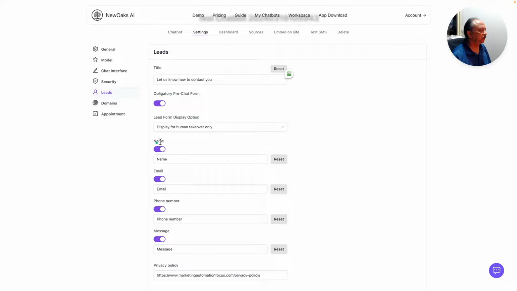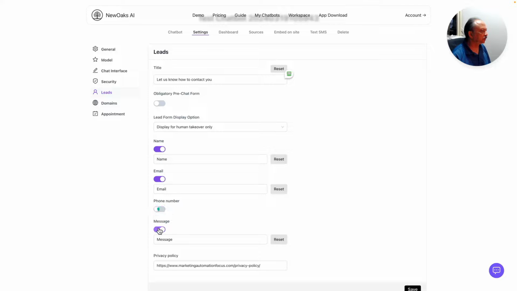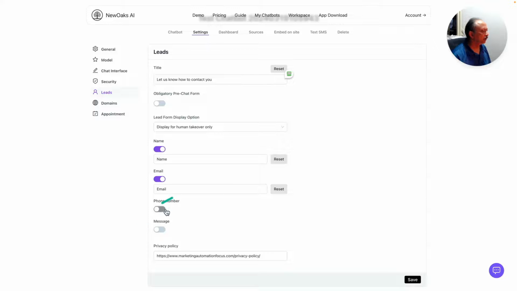It doesn't have a typical red asterisk. And if you turn it off, I guess it doesn't matter whether any of these fields are on or not. It was kind of strange that it didn't go back to the default, where phone and message were disabled. But I guess if the pre-chat form is not enabled, I'm not sure how exactly this gets triggered.